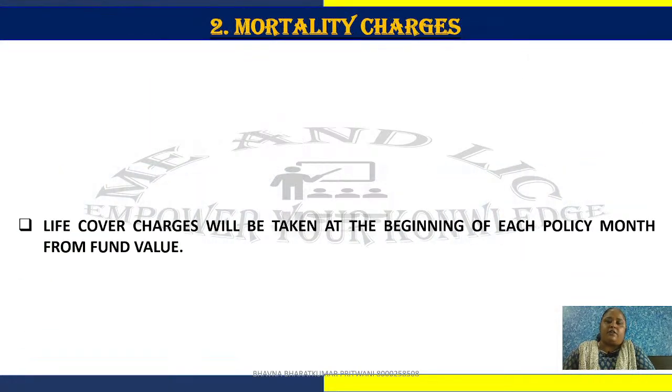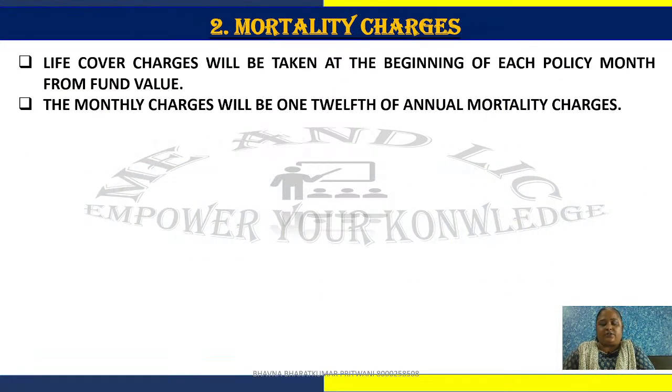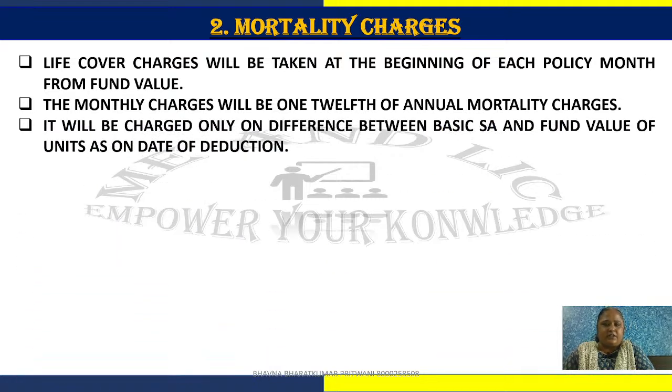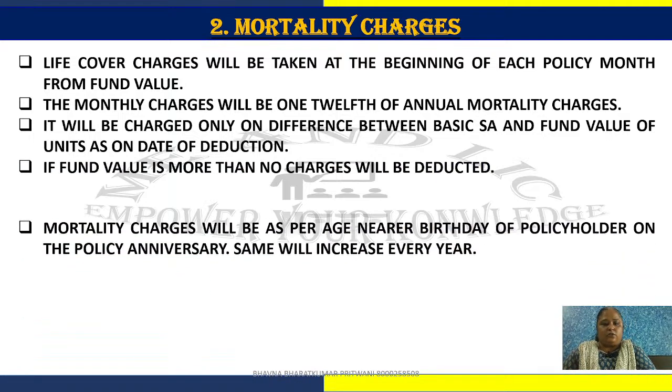Mortality charges: as we are giving insurance, every month some units will be cancelled as mortality charges. These are not big charges, no? And as your age increases, with every anniversary it will also increase.